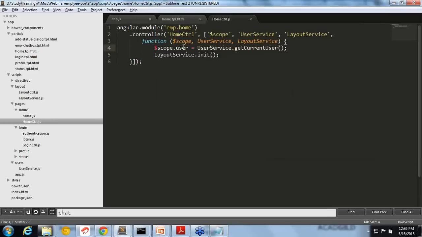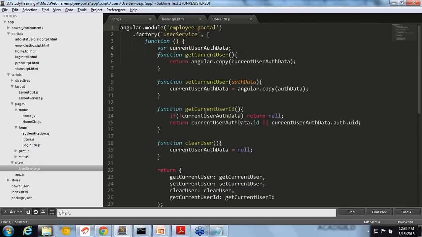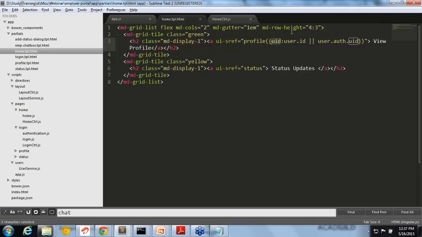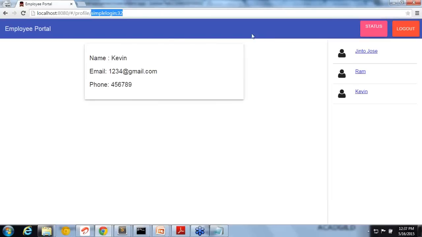scope.user, I am setting that property to the current user. I get the current user using the user service's getCurrentUser. I had already saved it initially in the login controller itself. Now I am using a getter, getCurrentUser. It will return either null or, if it is there, the current user data. I just use angular.copy and it returns that, the current user auth data. So that is the user. Now I can give user.id or user.auth.id, and that will be the ID being passed here